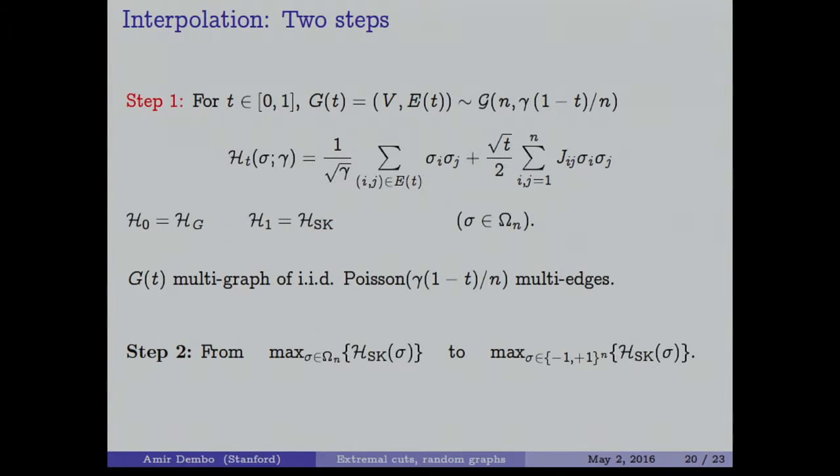Okay, so interpolation requires 2 steps. The first step is to go from H_G to H_SK, and the second step is to get rid of the balanced configuration. Because we work only on the balanced configurations, and in the last step we need to take the SK model on balanced configurations and move to the SK model not on balanced configurations.